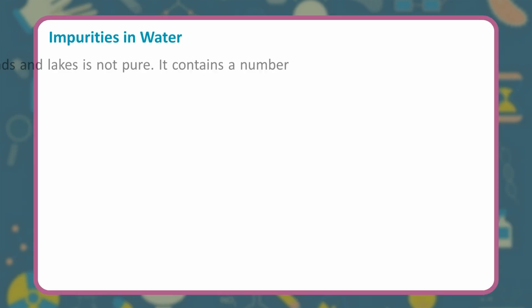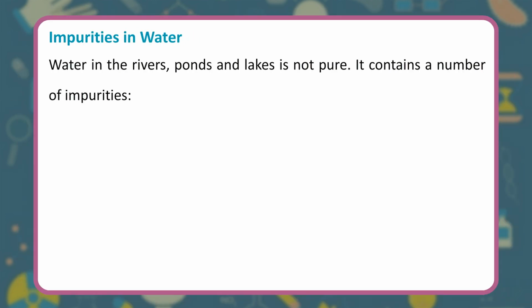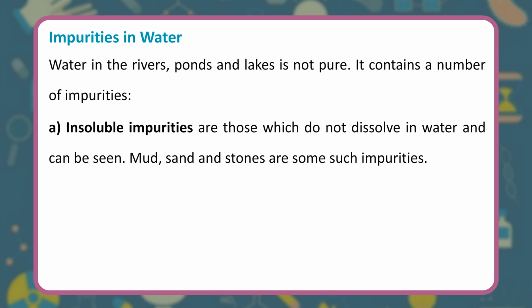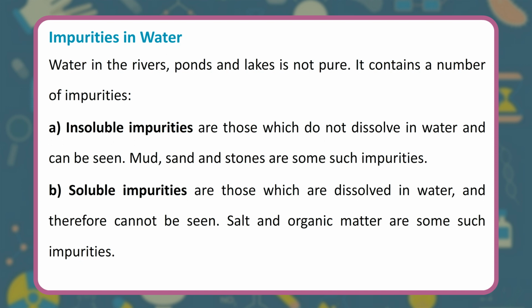Impurities in water. Water in the rivers, ponds and lakes is not pure. It contains a number of impurities. A. Insoluble impurities are those which do not dissolve in water and can be seen. Mud, sand and stones are some such impurities. B. Soluble impurities are those which are dissolved in water, and therefore cannot be seen. Salt and organic matter are some such impurities. C. Germs.